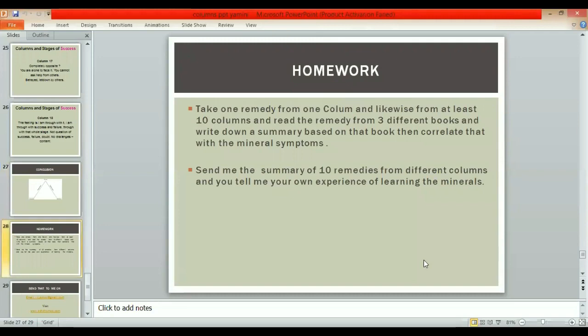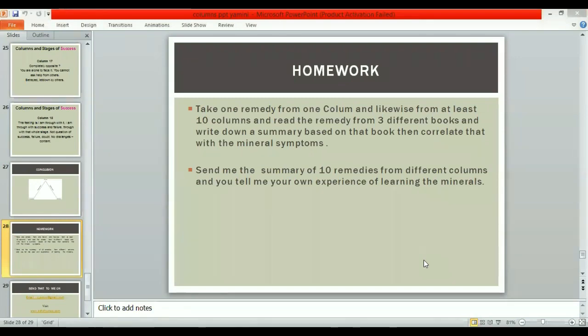Okay, so now there is some homework which I want to give you for this session also. I have told you already how to use rows and columns. In the next session, I will show you some cases of mine. This will be the finale for this whole series, the fourth session, which will be conducted on Friday, from 4 to 6 p.m. So very soon you will get the details and the Zoom link, everything.